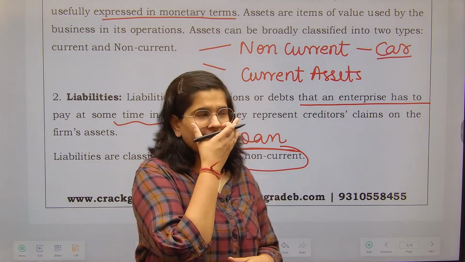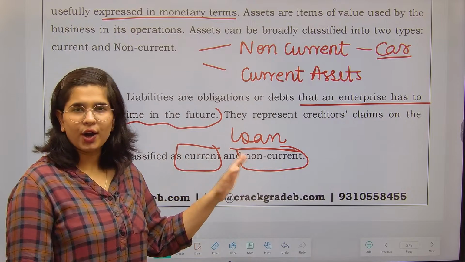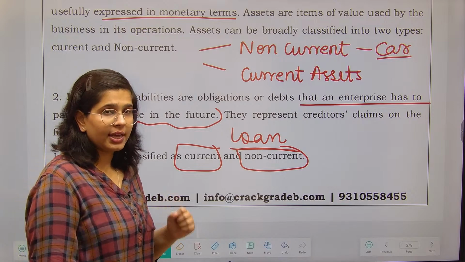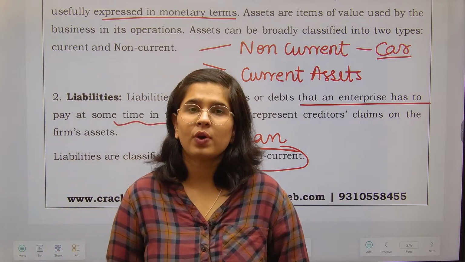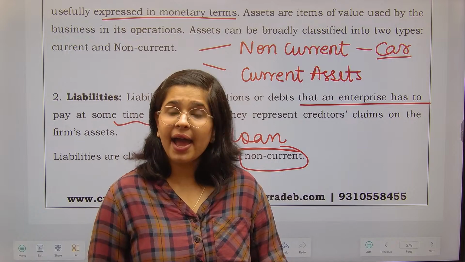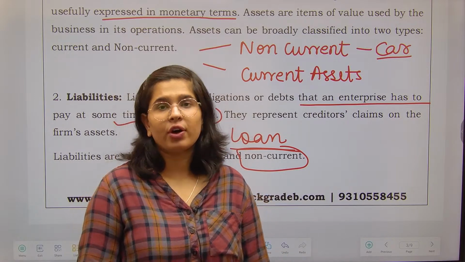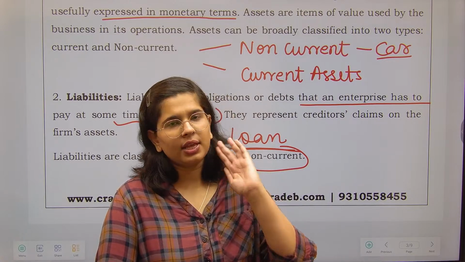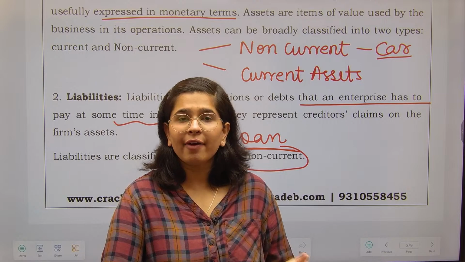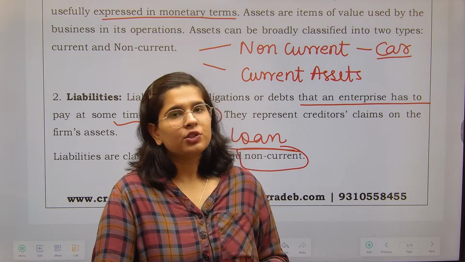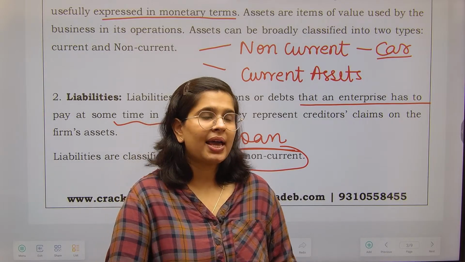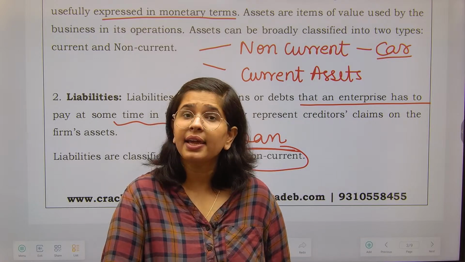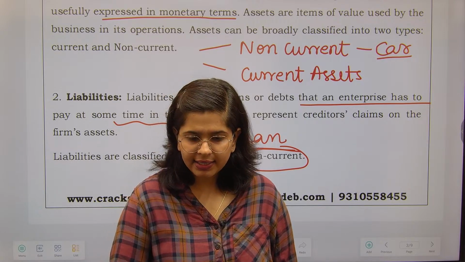So now let's see over here current and non-current. Current liabilities are those which are there in the business for a period of less than 12 months. Like I have the business of manufacturing biscuits, and for that I need maida, oil, palm oil, etc. All such things I need. Now I have to purchase them from somewhere, right? When I purchase from the supplier, he says okay, pay me in 2 months' time. So that supplier is my creditor, and this will be called a current liability.